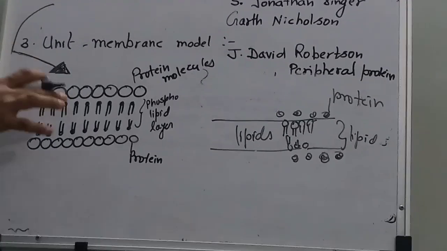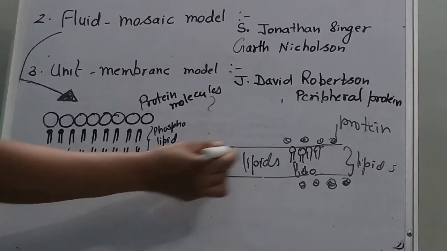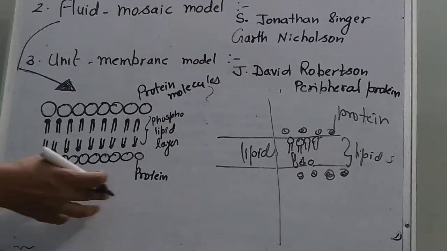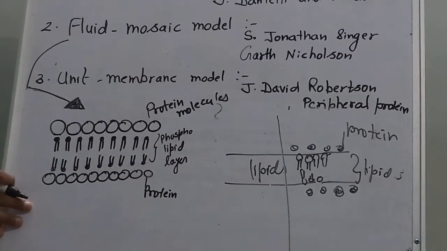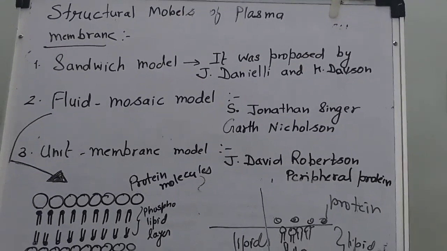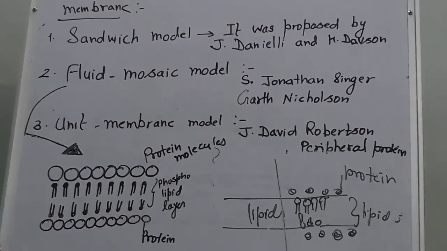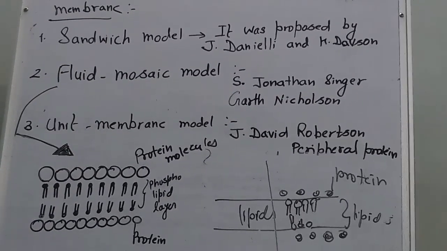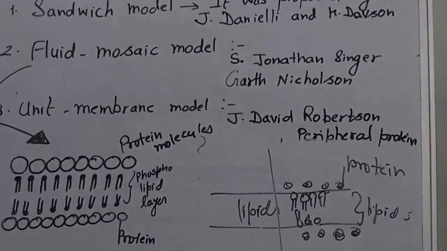But this model is not acceptable. There is a limitation, because they are not able to explain the semi-permeable nature of a plasma membrane. The exchange of material is not explained in the sandwich model. The fluid mosaic model we will discuss in more detail later.